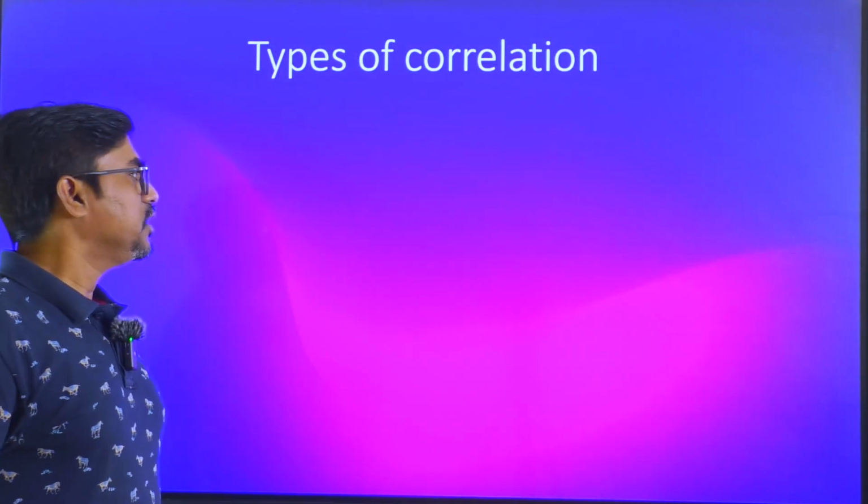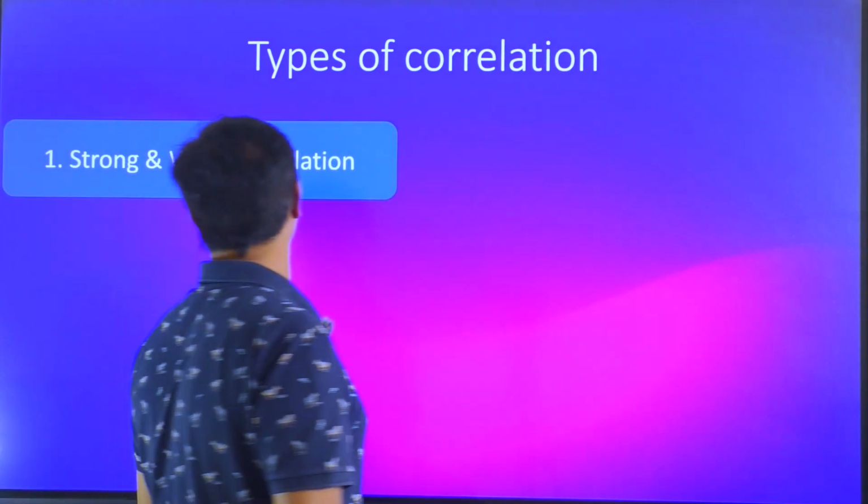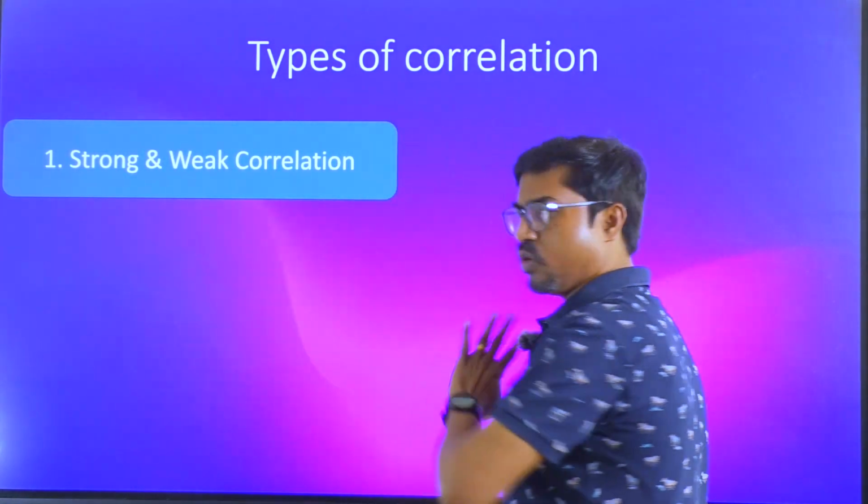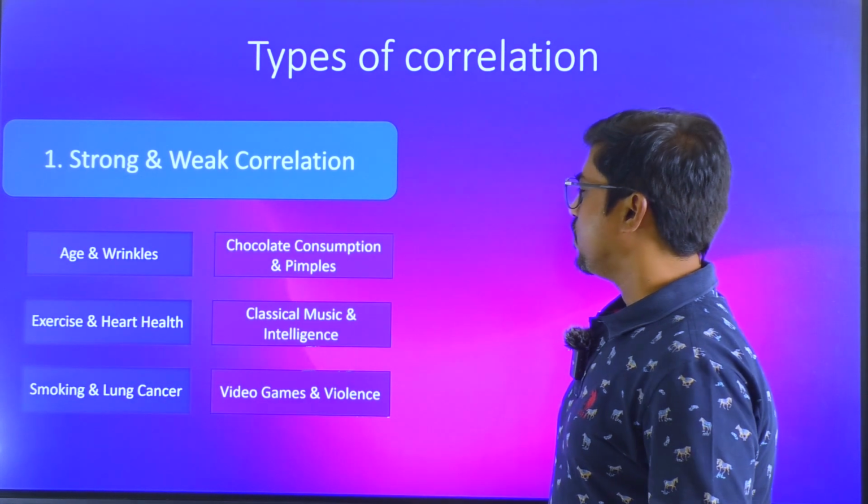Now, types of correlation. If you observe, there are two types of correlations. One is strong and weak correlation, that is one thing. Just take some examples.